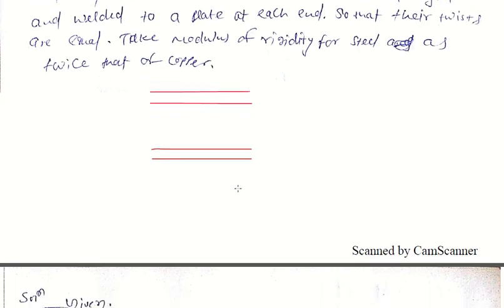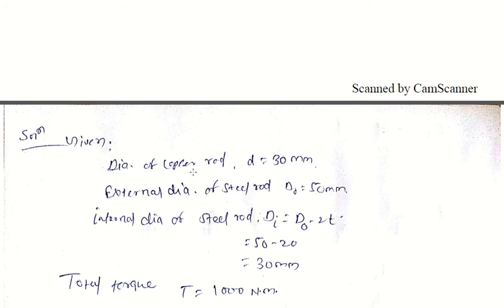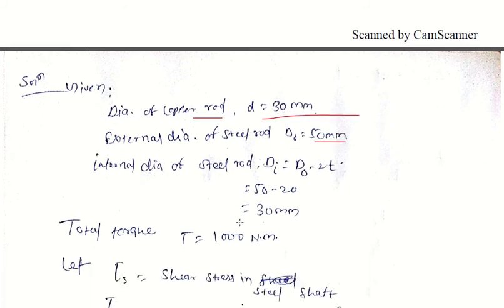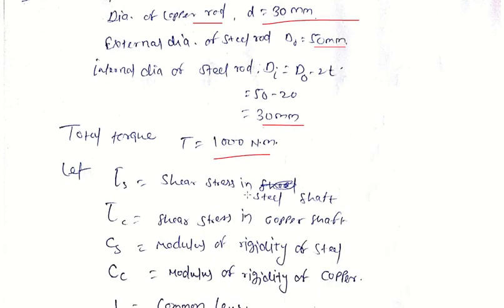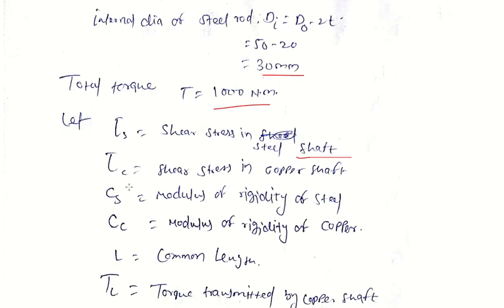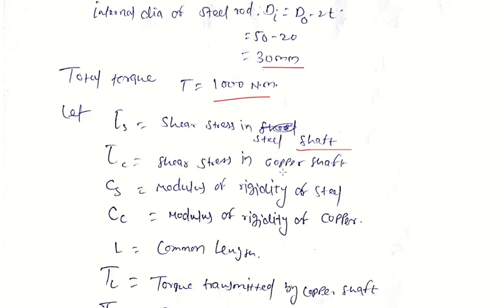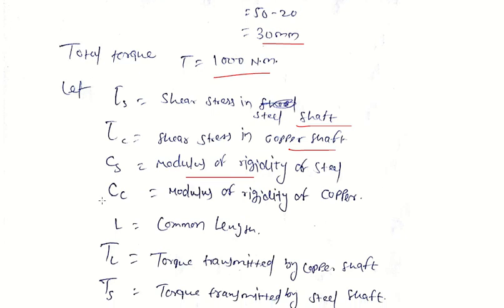So here given is diameter of copper rod 30 mm, external diameter of steel is 50 mm, internal diameter of steel rod is 30 mm, torque transmitted by the composite shaft is 1000 Newton meter. So let tau s be the shear stress in steel shaft, tau c the shear stress in copper shaft, Cs the modulus of rigidity of steel, and Cc the modulus of rigidity of copper.